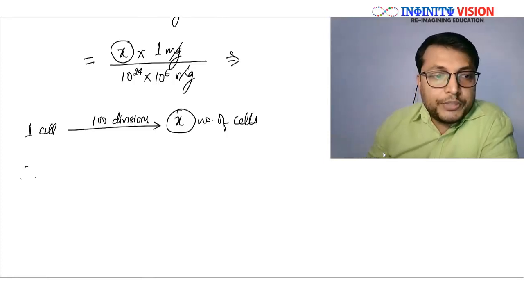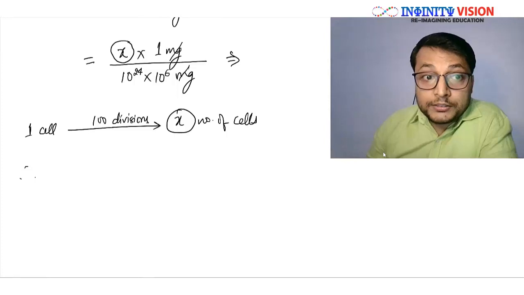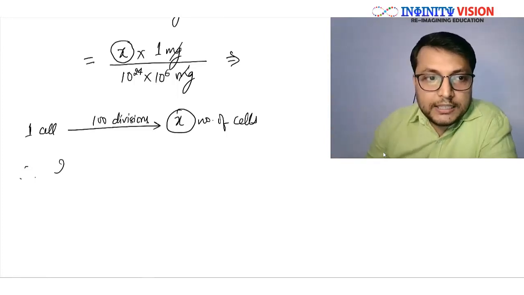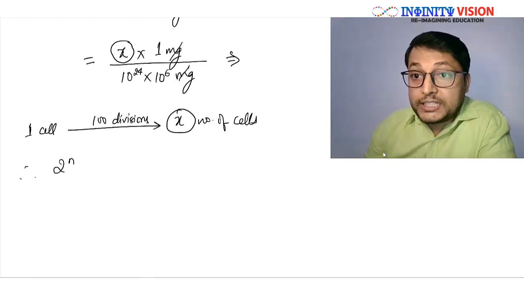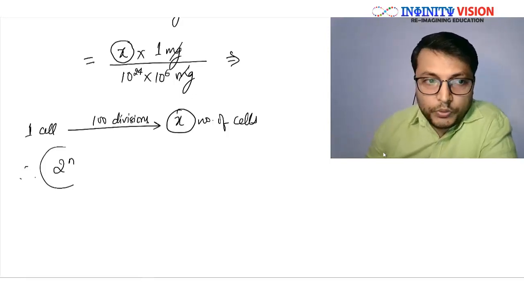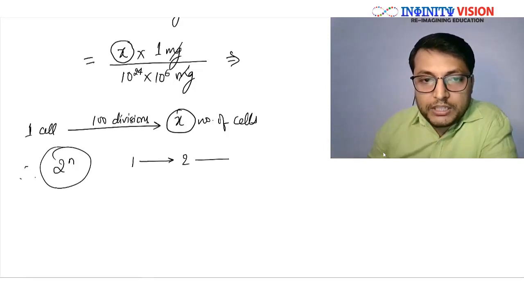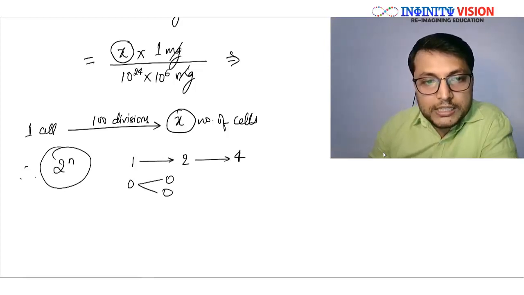Now, we know that the growth equation for such cells is 2 to power n. They show exponential growth, right? Why does it come so? See, one cell will divide to form 2 cells, then these 2 cells will divide to form 4 cells, then they will divide to form 8 cells, correct?